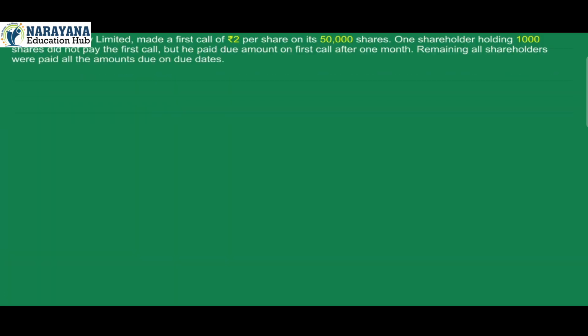Illustration 3. Jai Limited made a first call of rupees 2 per share on its 50,000 shares. One shareholder holding 1,000 shares did not pay the first call, but he paid due amount on first call after 1 month. Remaining all shareholders paid all the amount due on due dates. Write journal entries in respect of above transactions in the books of company.